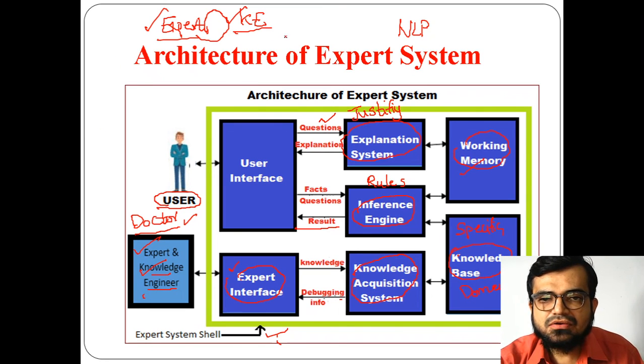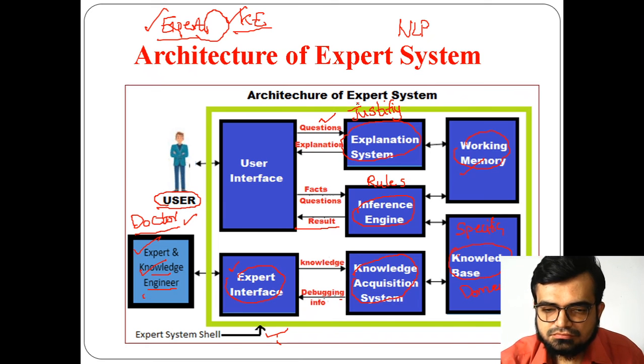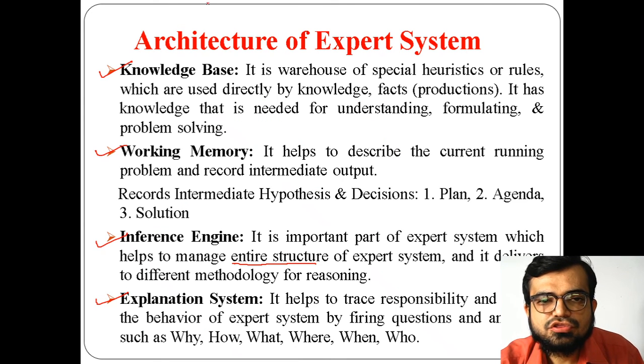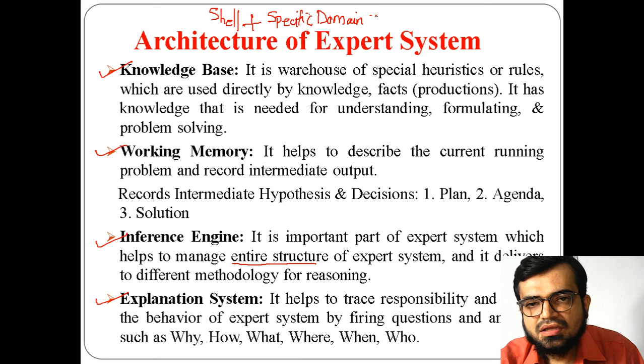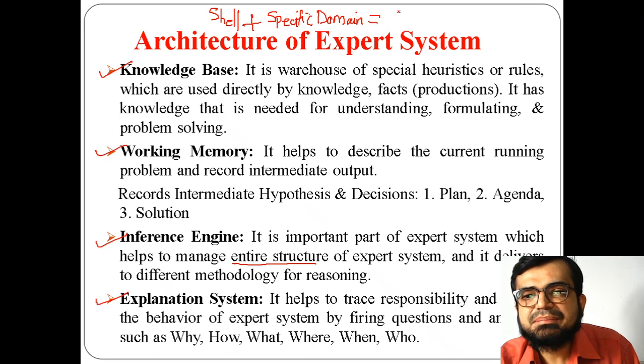Now simply you can say that shell plus specific domain will give you a specific expert system.